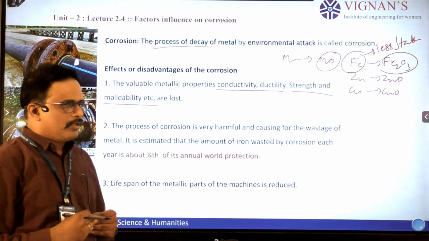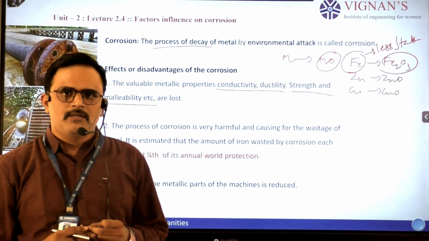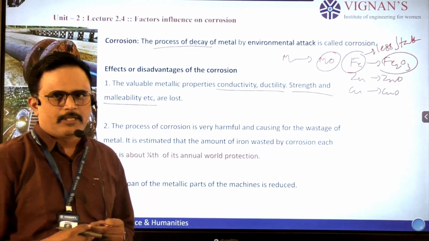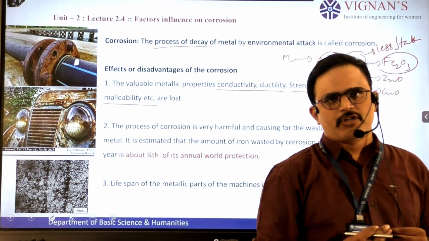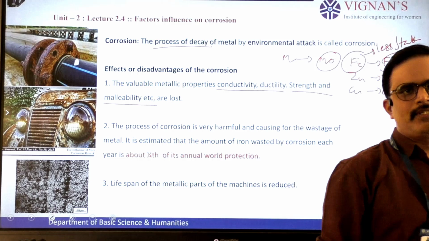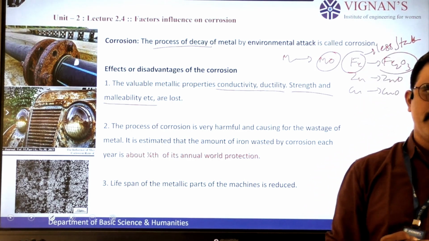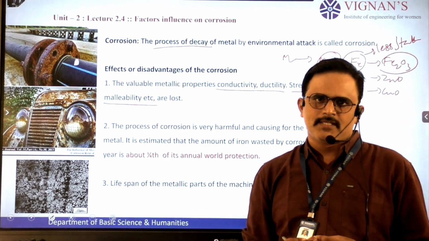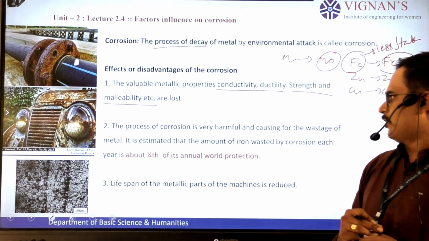The wastage of metal is also harmful for infrastructure. That means metal like iron, which is used in construction, loses its strength after corrosion as iron oxide, and the infrastructure gets damaged or collapses.